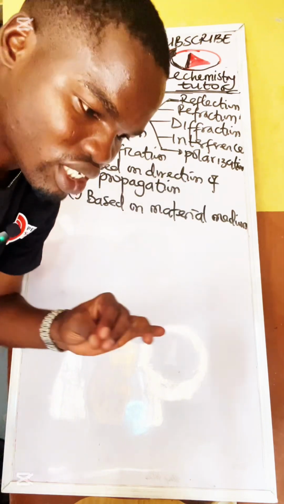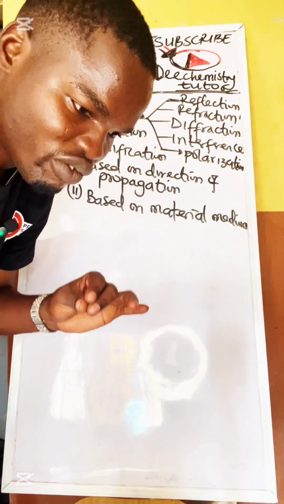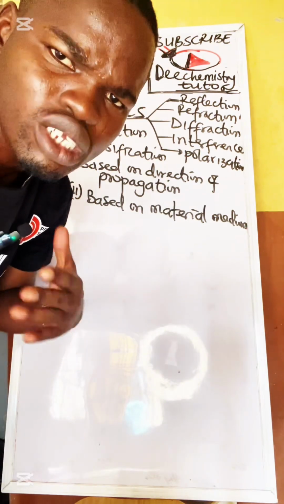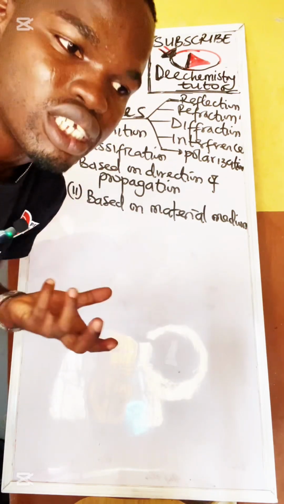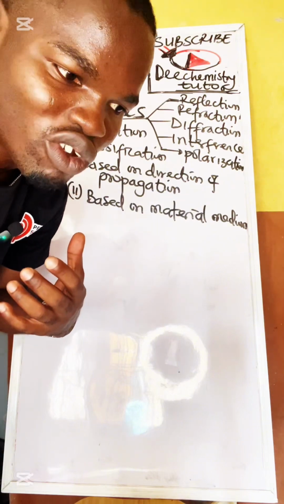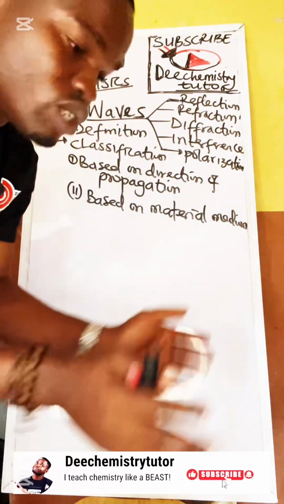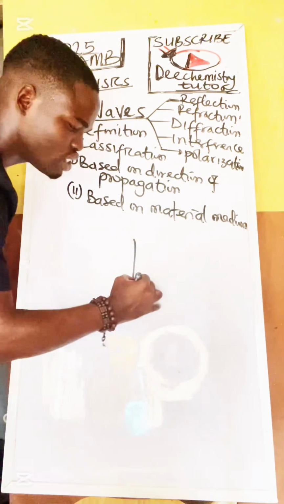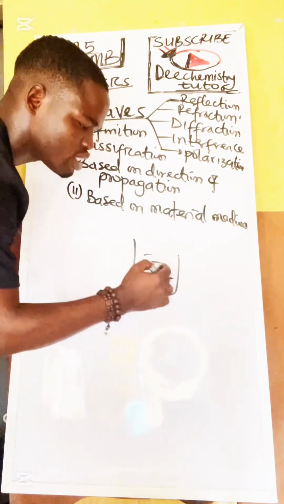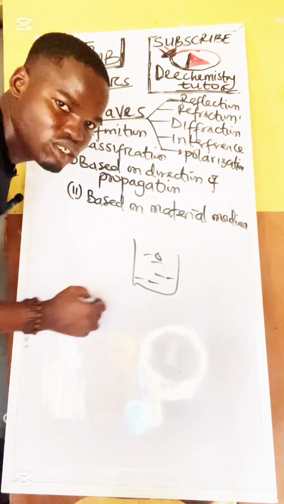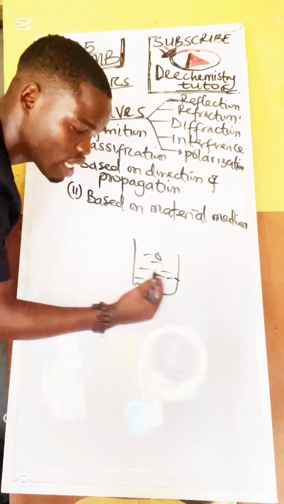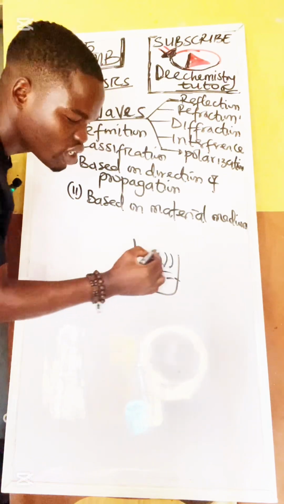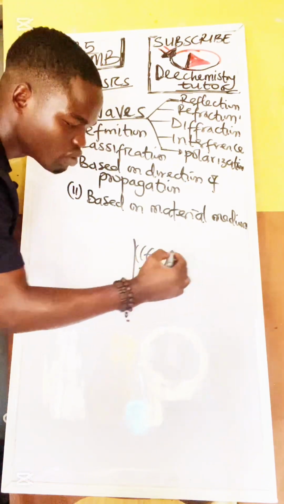Wave is a disturbance transferring energy from one form to another without causing any permanent displacement to the medium itself. That is so easy. For instance, if you see water inside a bowl, and you drop a stone inside, you realize some form of movement, a ripple movement, right?